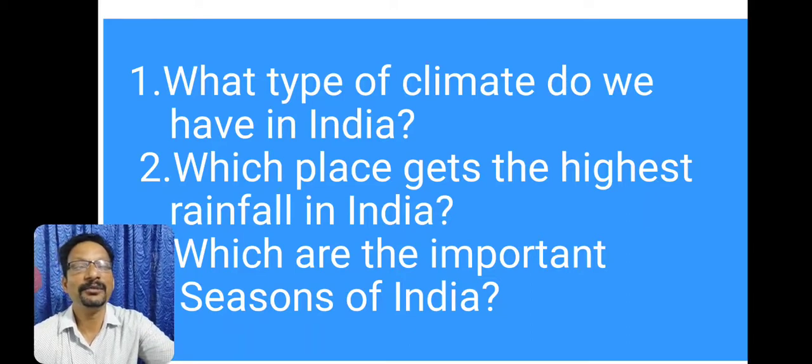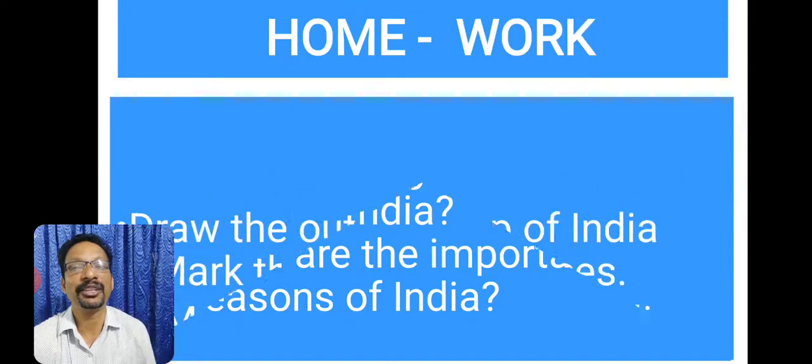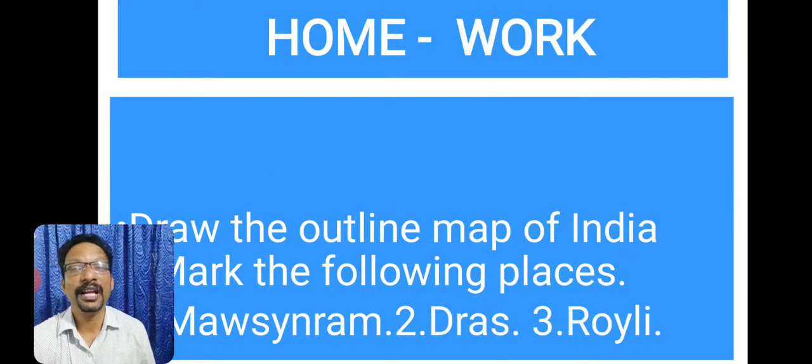Shall I give you some homework? Yes, note down the question. Draw the outline map of India and mark the following places. It's very easy, no? First one is Mawsynram, second is Dras, and third one is Ramgarh.